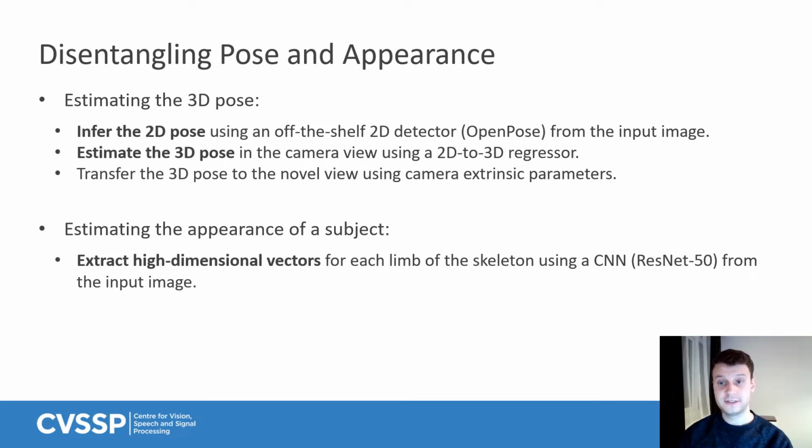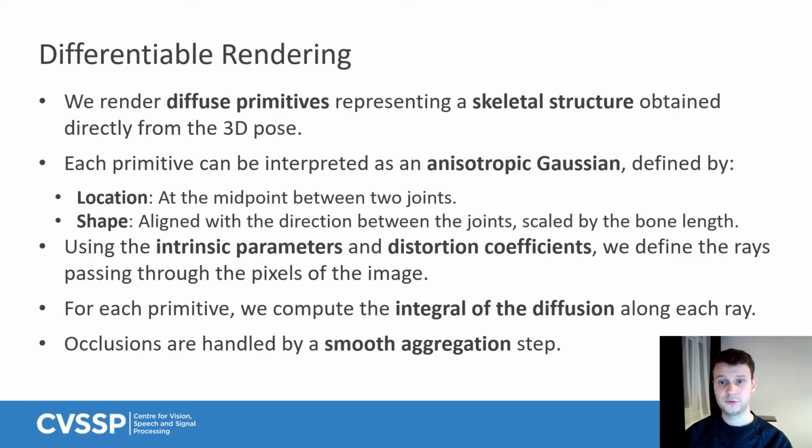Now that we have disentangled the pose from the appearance, we will move on to the rendering step. We aim to render a simplified skeletal structure made of diffuse primitives onto a dense high-dimensional feature image. The intuition underlying our new renderer is straightforward. Each primitive is an anisotropic Gaussian defined by its location and shape. A primitive is located at the midpoint between two connected joints, while its shape is defined by the direction between the two joints and scaled by the length of the bone.